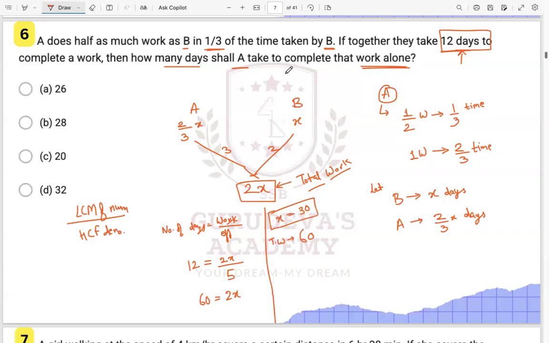Now they are asking you A will complete in what particular days? So A will complete in how many days? A's total work is 60. A's efficiency is 3 over here, right? A's efficiency is 3. So this will be taking 20 days to complete this particular work.